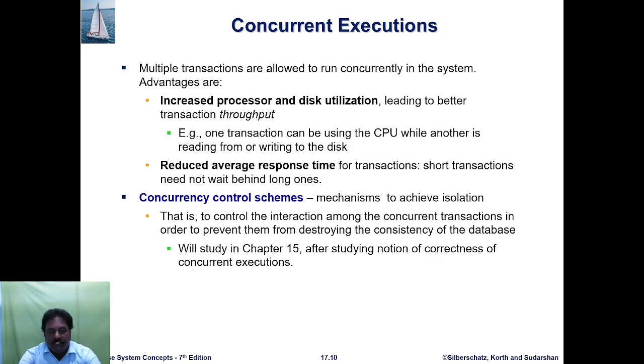Then concurrency control schemes are mechanisms to achieve isolation. That is, to control the interaction among the concurrent transactions in order to prevent them from destroying the consistency of the database. So we will study further the transaction process and the notion of correctness of concurrent execution.